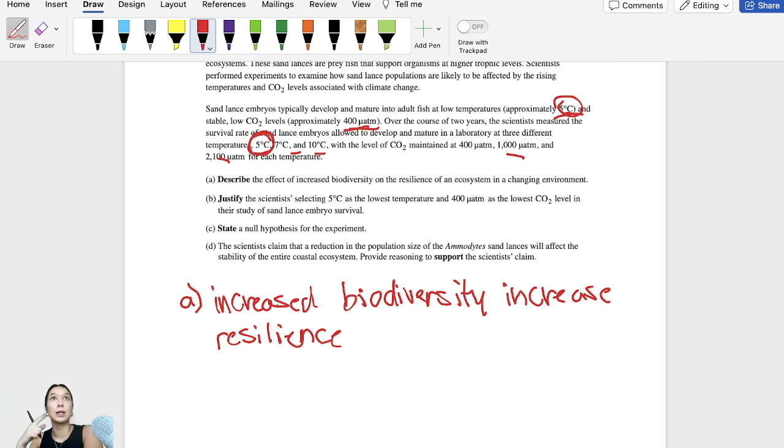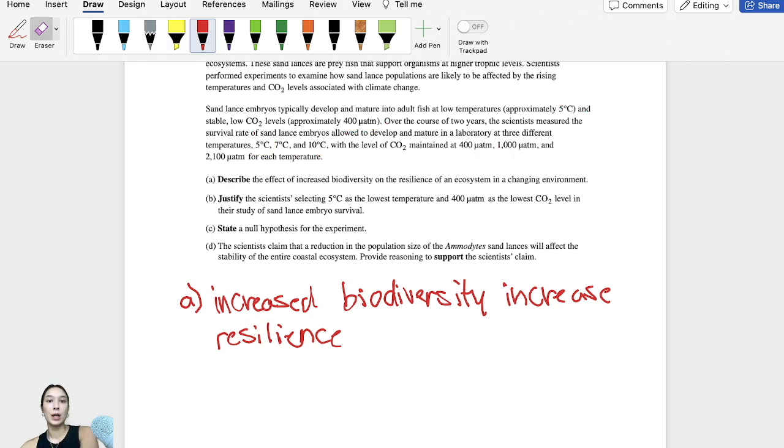Why are we not testing 3 degrees or 2 degrees? Why is 5 our lowest? Same thing for CO2 levels. They usually are at around 400 ATM. Here, 400 is our lowest, and then 1,000, and then 2,100. Why are we not testing what happens at 200 ATM, for example?